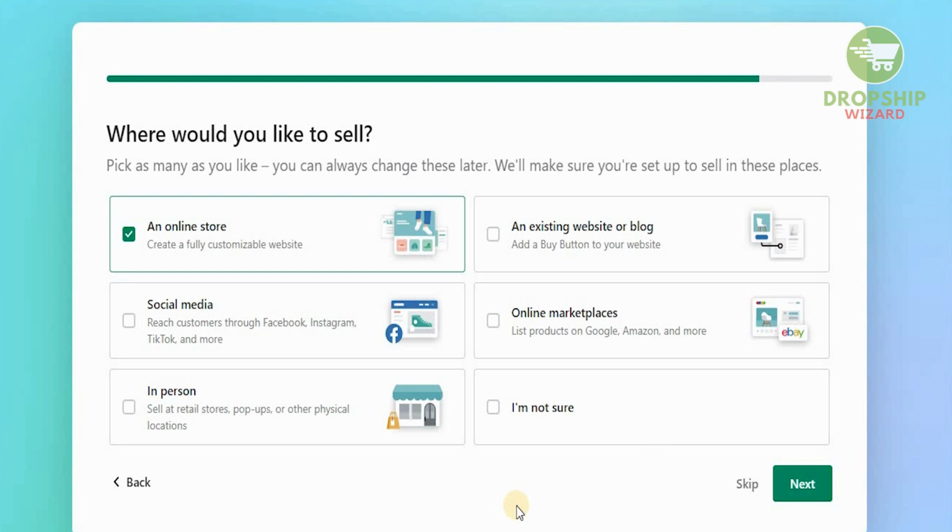Now this is one of the most important bits, guys, because it gives them the information about what kind of store you want to create. Is it an online store? Is it an existing blog or a website, a social media, online marketplace, in person, or you're not sure? We want to sell on an online store where we can create a fully customizable website, guys.